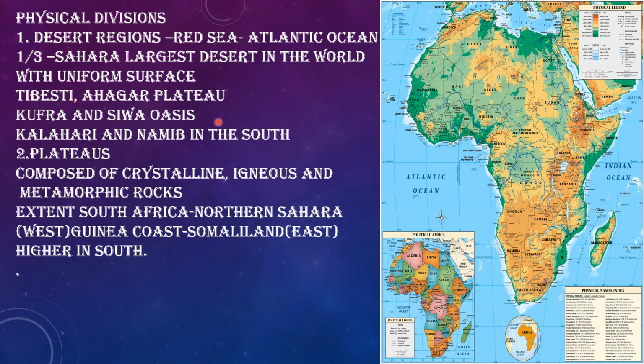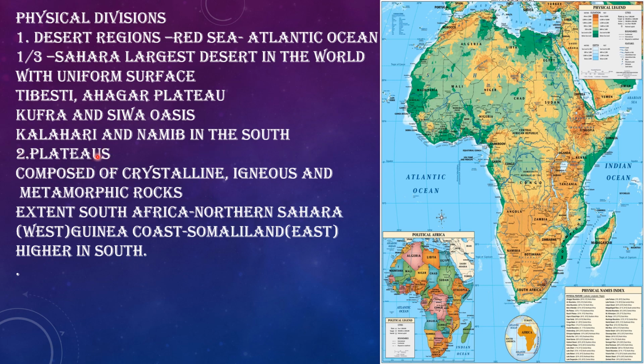So this is the most important physical division of Africa, the desert region, composed of three major deserts: the largest in the world, the Sahara, then the Kalahari and the Namib. Besides the desert region, we have other physical divisions of Africa.